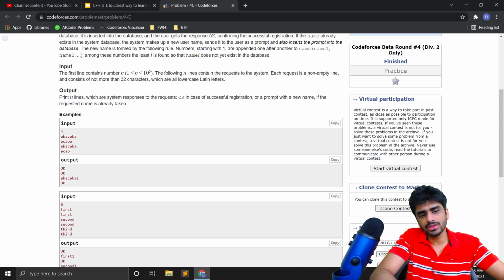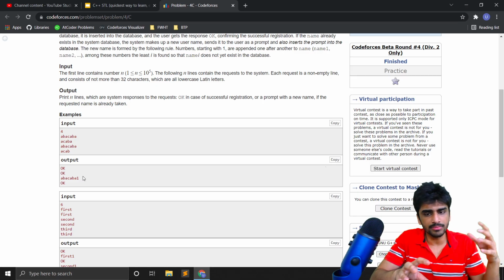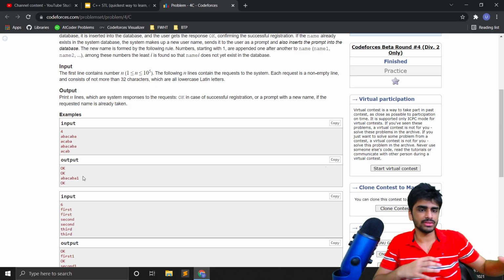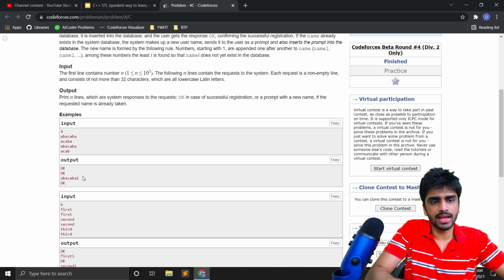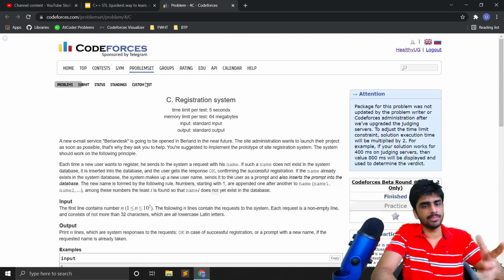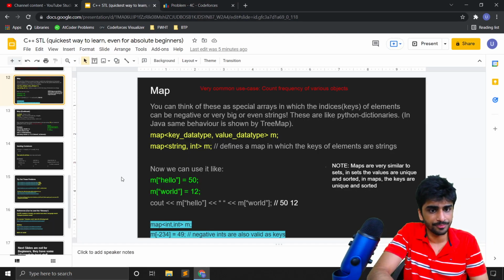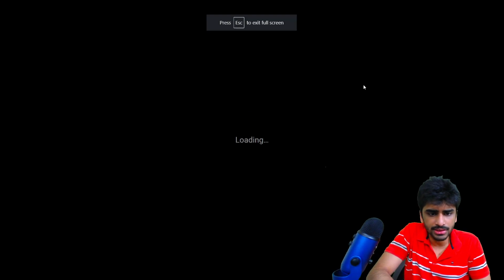So if the frequency is 0, then we can just print okay and increase the frequency by 1. And then next time, if the frequency is non-zero, we will print the string and append that number and increase the frequency again. So that's what we want to do. And I think after I finish the slides, I will even write the code to show how this works. I will submit this problem in this video. Okay, let's get back to this.